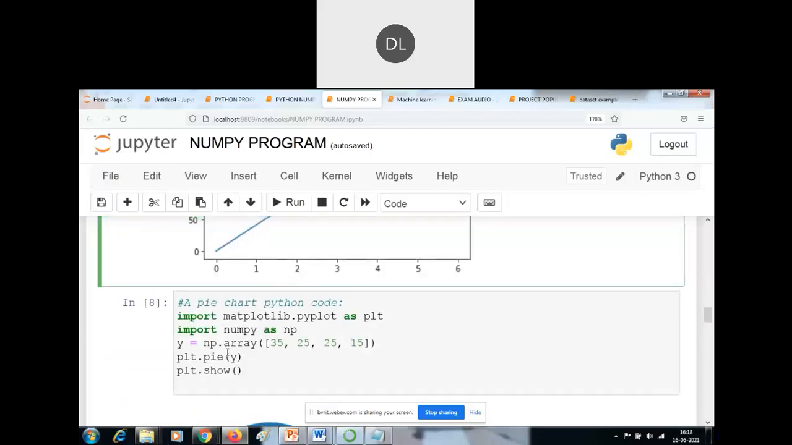So how to create a pie chart? See here, I'm creating 4 values in this array. I am holding 4 values. Okay, so I'm just passing it to the y variable. Now I am going to show the pie chart method.